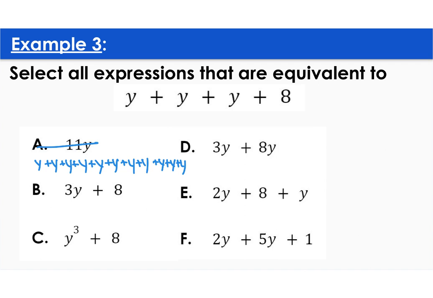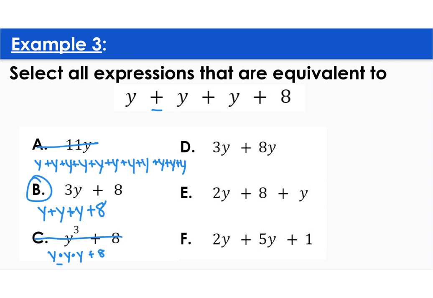3y plus 8, so if we were to expand this, this would be y plus y plus y plus 8. So are these equivalent? Yes, B is equivalent. y to the third plus 8. So what does it mean for y to the third? Same thing that it means for numbers. y times y times y, and then plus 8. So this has multiplication signs, and this has addition signs, so those are not equivalent.